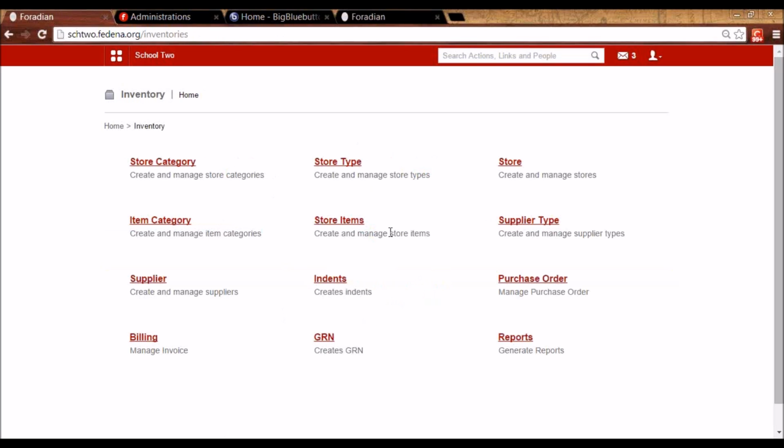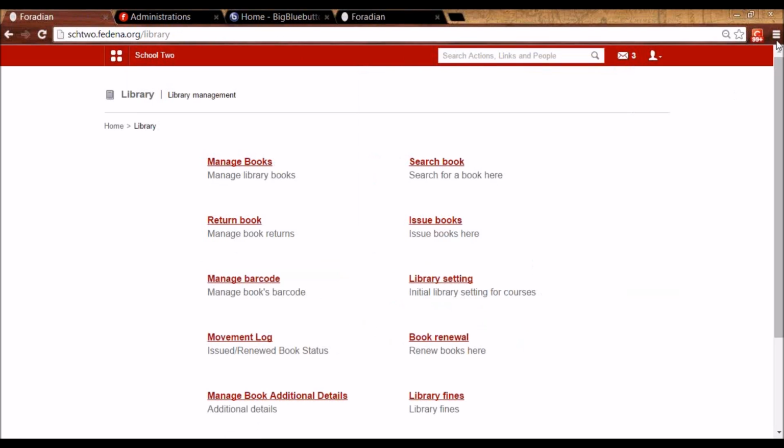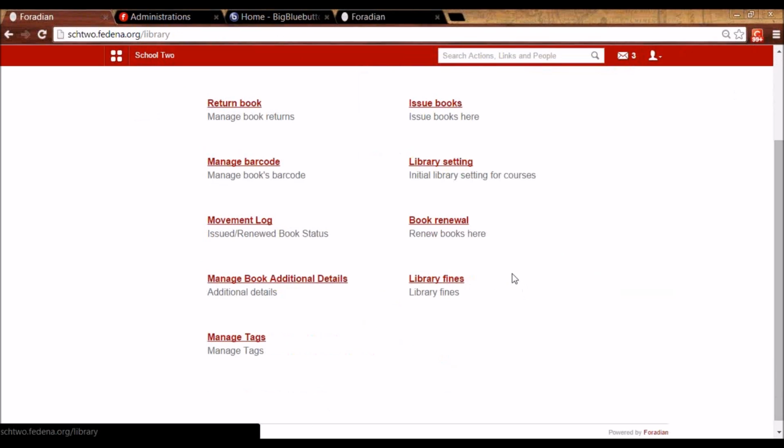So this is about the inventory plugin. Let me move on to library now. So we can go to Academics and we can go to library. So in Fedena, we can do functionality like we can add books in library. We can issue the books to the students, reissue the books, return the issued books, see the movement log, so what all books have been issued for today or returned for today, and take the fines from the student.